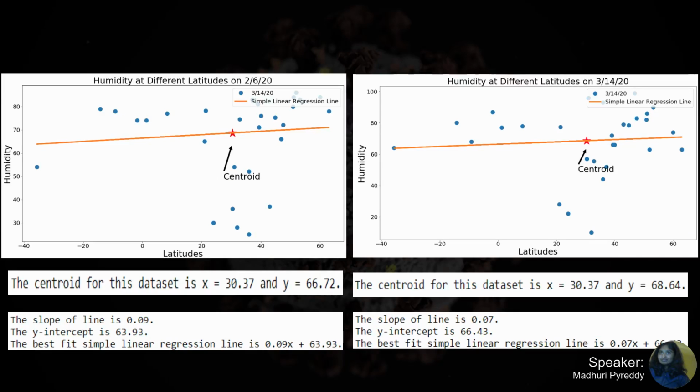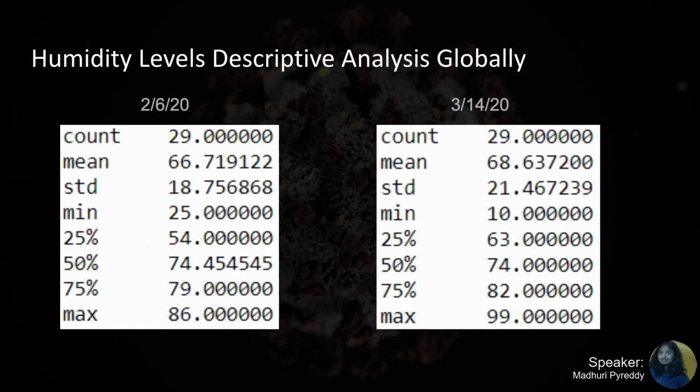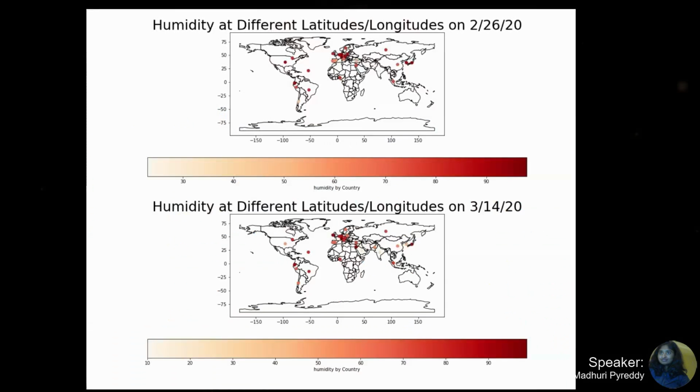With this type of separation, our trend line appears almost flat, with a slope of around 0.08 between both these dates. Here we can see that the standard deviation is about 30% of the mean on both dates, which shows that humidity varies significantly from the mean. This supports our observation of the graphs. Here is a visualization of humidity on a map between these two dates.